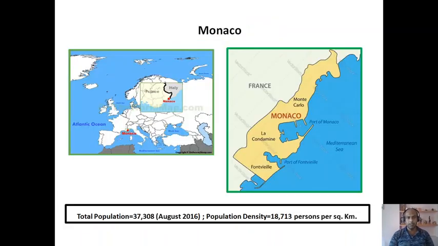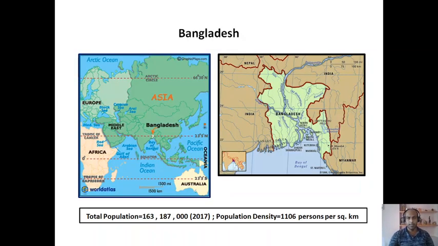Then comes Monaco. Monaco is a country surrounded by France from all sides. It belongs to the continent of Europe. The population density of Monaco is 18,713 persons per square kilometer. Then comes Bangladesh, which is our neighboring country in the east. Here, the population density is 1106 persons per square kilometer.